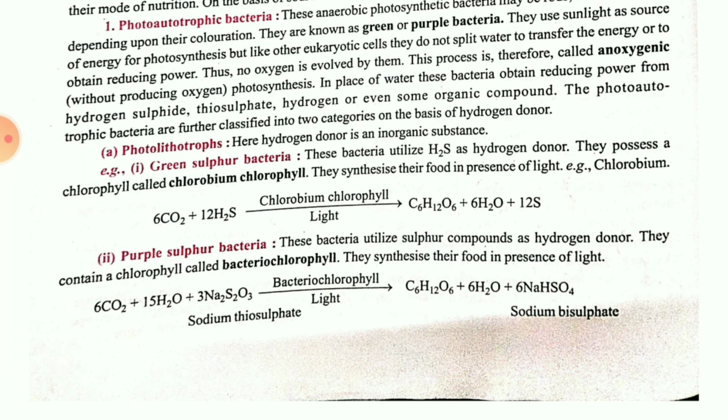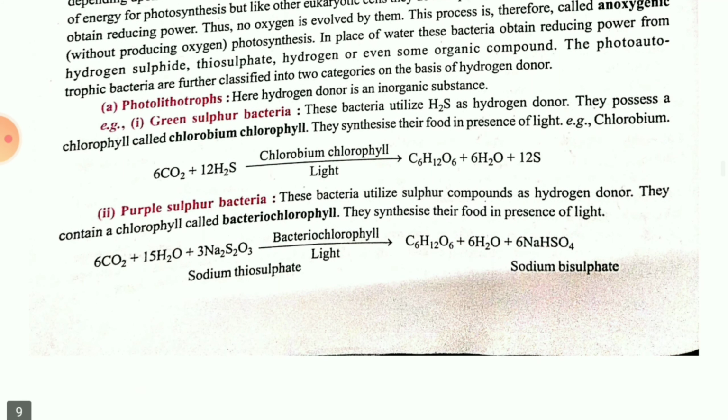The first one is photolithotrophs. Here, in the presence of light, by using certain chemicals, especially a hydrogen donor, or you can say inorganic substances, they prepare their own food. The first one is green sulfur bacteria. In this, H2S is the hydrogen donor, and they possess a chlorophyll called chlorobium chlorophyll. They synthesize their food in the presence of sunlight.